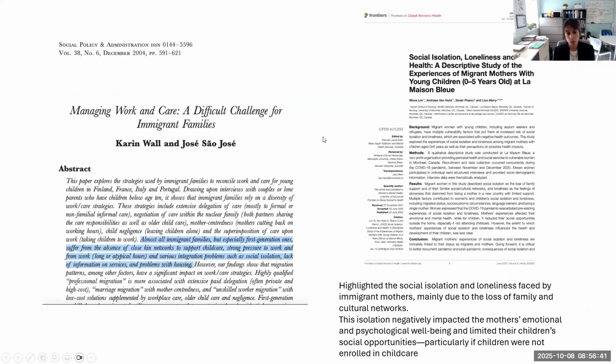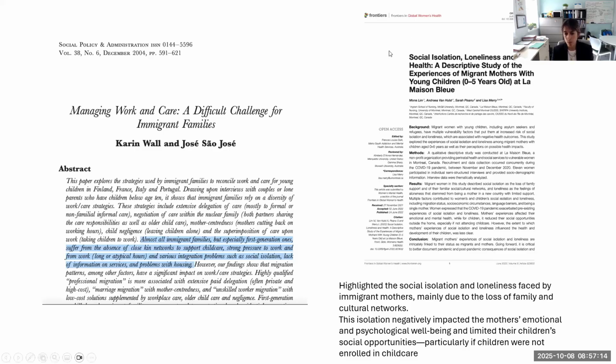So I think it's not a surprise that immigrant families may be struggling, especially when they first come. These studies are coming from Europe. This is a Portuguese group. They talk about almost all immigrant families, but especially first-generation ones, suffering from the absence of close kin networks to support their childcare. They have a strong pressure to work, and long or atypical hours, and they may have difficulties with integration, including social isolation, lack of information on services, and problems with housing.